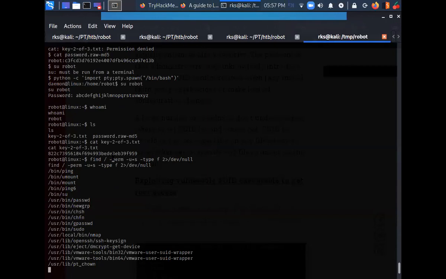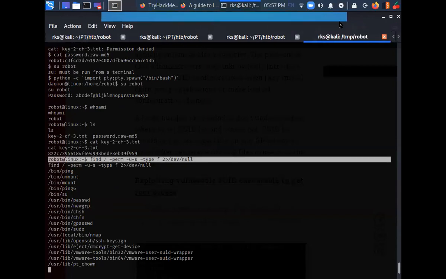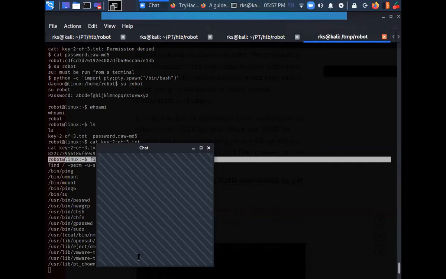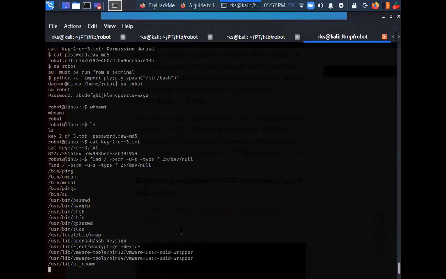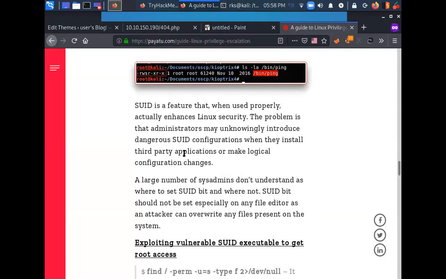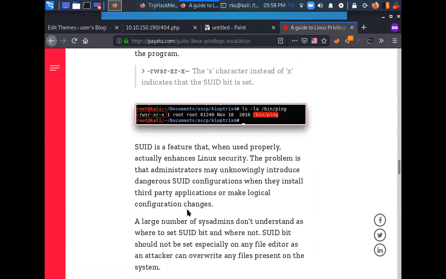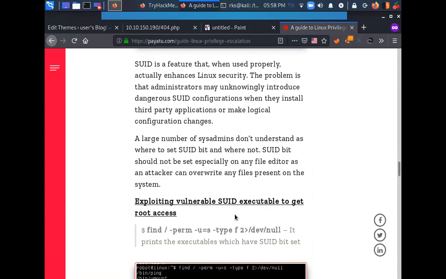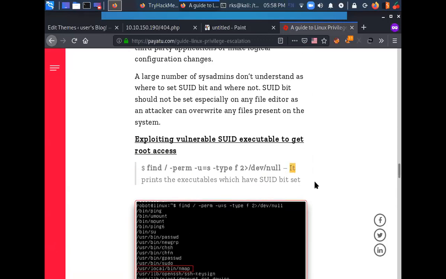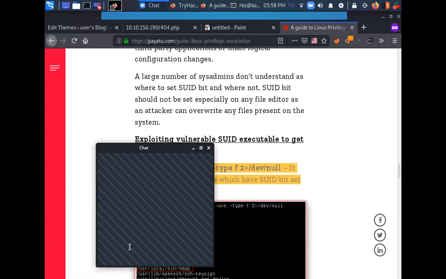So this is the command that I use. Let me copy it from here and share it in the chat. This command is used for exploiting SUID. I am searching for those files which have the SUID bit set. This find command is going to find me those files and print the files which have the SUID bit set. I'm sending it in the chat as well. You can refer to it there.